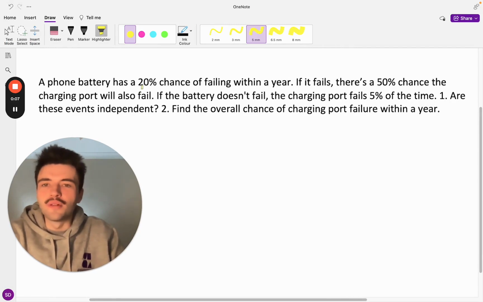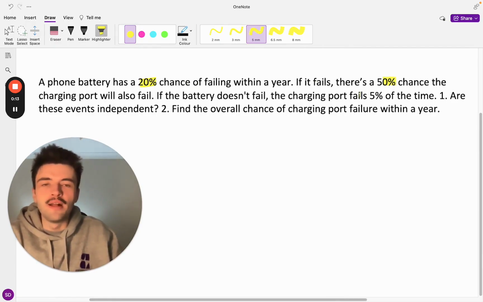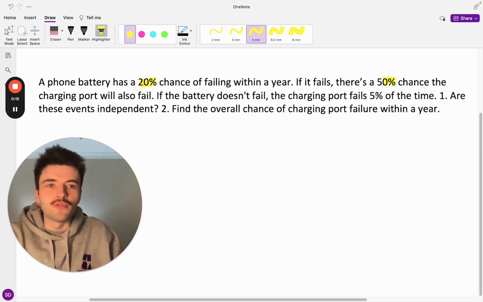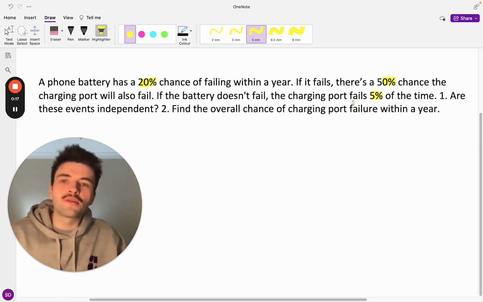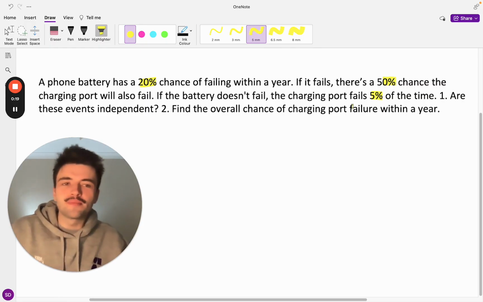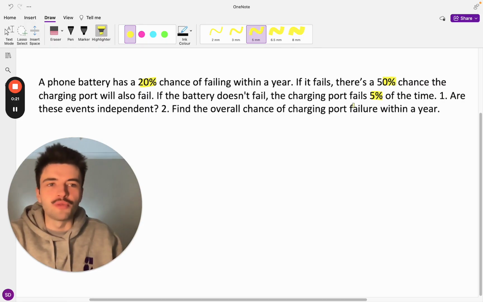So in this question, we're told that a phone battery has a 20% chance of failing within a year, and if it fails, there's a 50% chance that the charging port will also fail. And if the battery doesn't fail, the charging port fails 5% of the time. So the first thing we're asked here: are these events independent? And then we're asked to find the overall chance of charging port failure within a year.